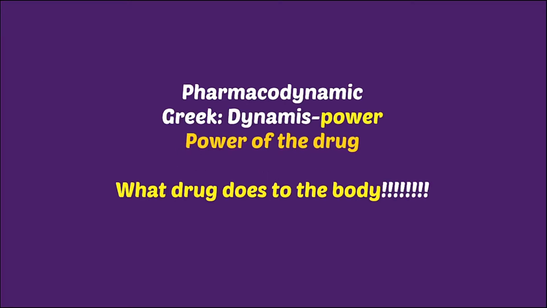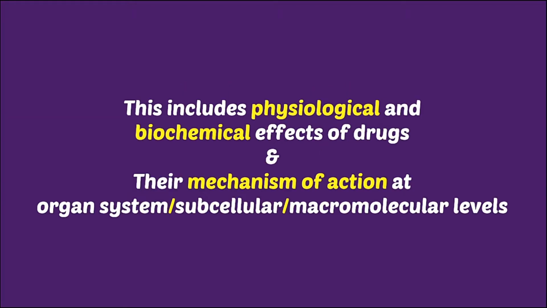So pharmacodynamics. Dynamic is derived from the Greek word dynamis. Now we know pharmaco means pharmakon and dynamis means power. So pharmacodynamics is the power of a drug. What a drug can do to our body, or what a drug does to our body, that is what pharmacodynamics is all about.